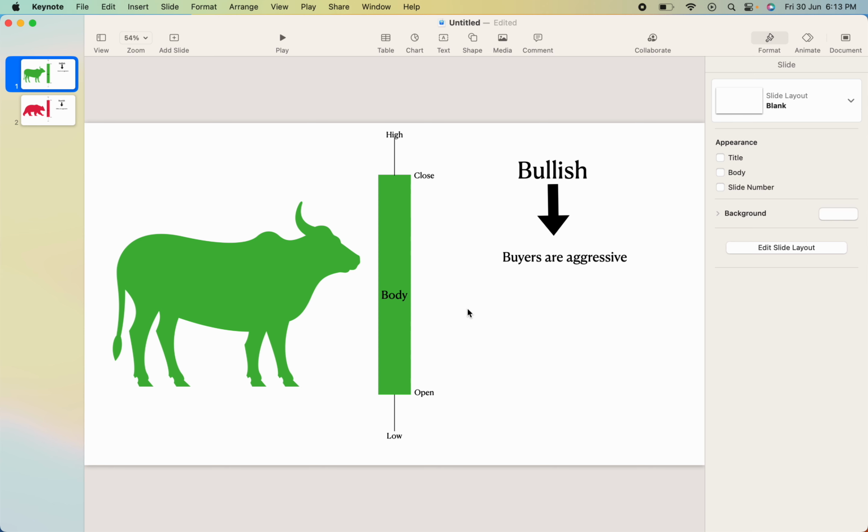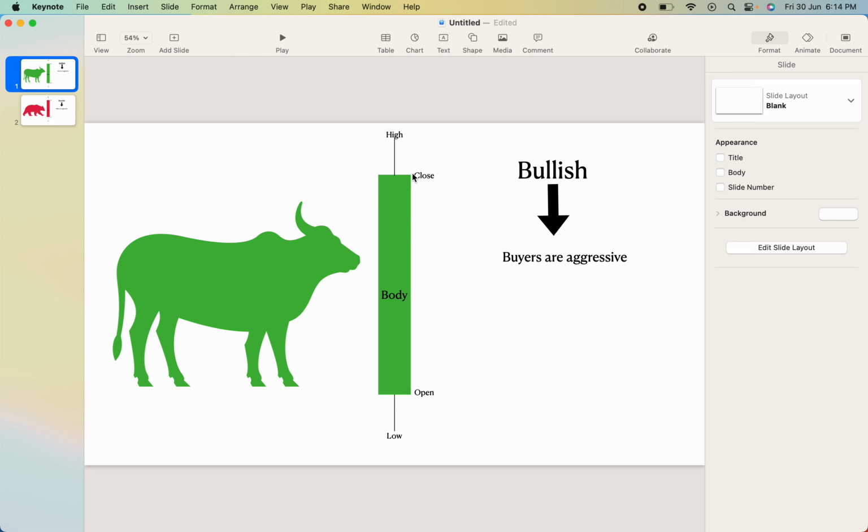As we all know, the stock market opens at 9:15 am Indian time. So the first price is recorded at the open. This is price number X, which is the opening. If on this particular day bulls or buyers are aggressive, they will try and push the price upwards and the stock price rises.